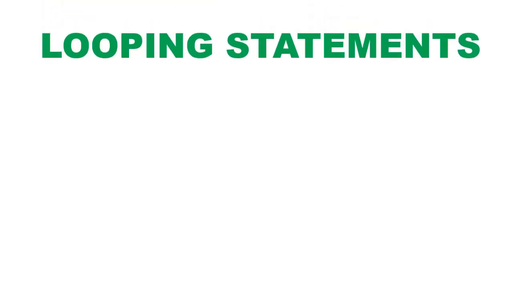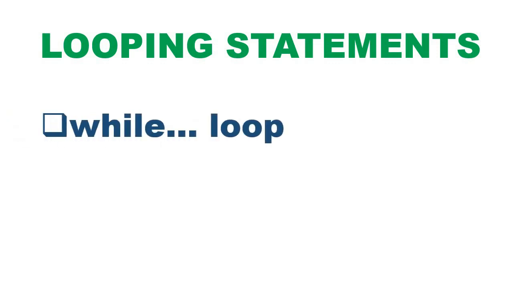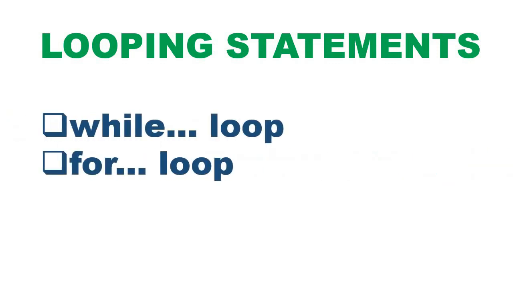First we are going to see what is meant by looping statements. Python supports basic looping statements through iterative statements. Python language supports two types of iterative statements. First one is while and second one is for. Then what is meant by iterative statements? Iterative statements are basically decision control statements which are used to repeat the execution of a list of statements which are present inside the loops, like while and for.